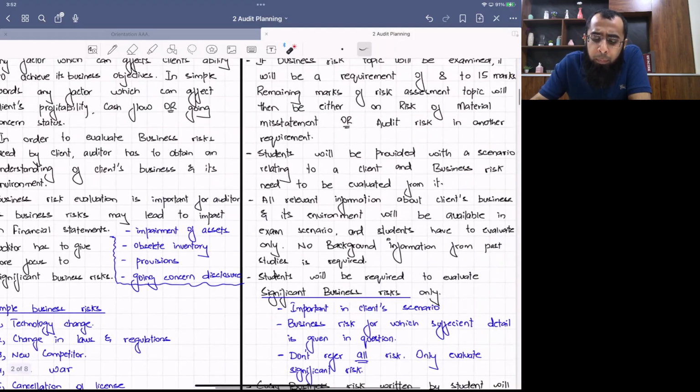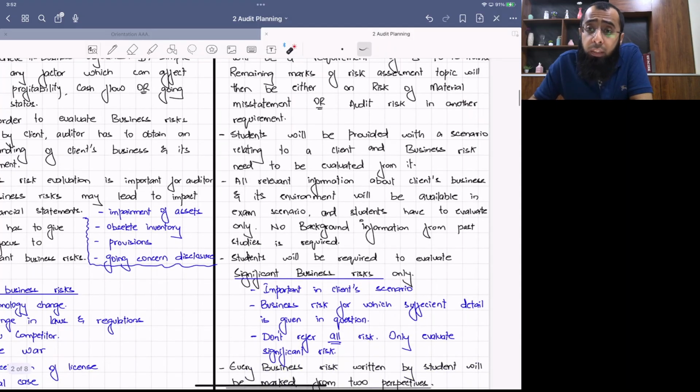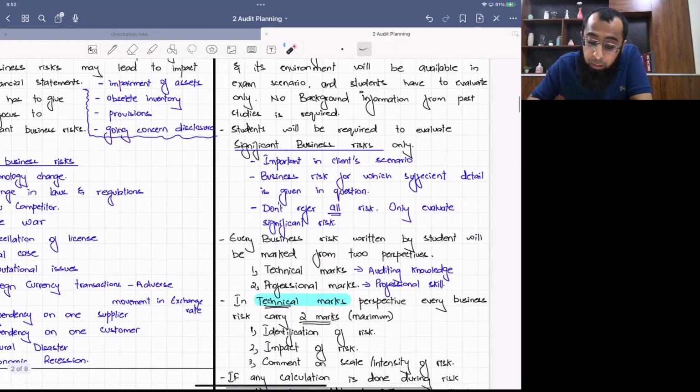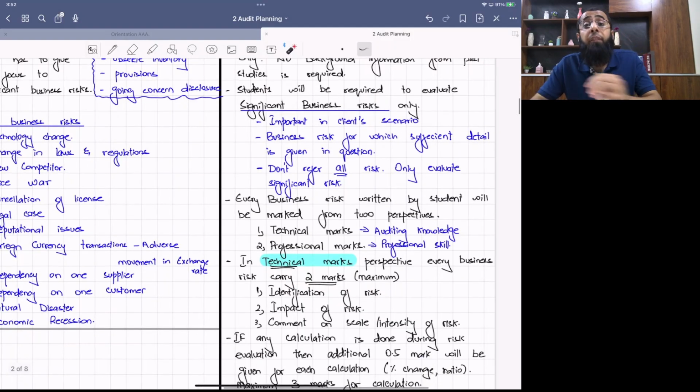Then the most important discussion started, the exam focused discussion, that in the examination we can have a requirement of between 8 to 15 marks. We will have other risks also, like risk of material misstatement or audit risk, being examined. Students will be required to evaluate the business risk in the client scenario. You will be provided with all information in the question. No background information is required. You have to look at significant business risks only, not all risks, the significant ones which are referred to in detail